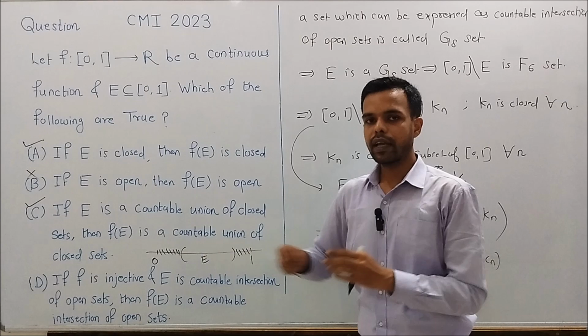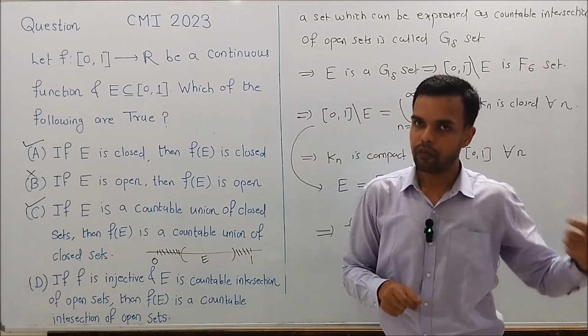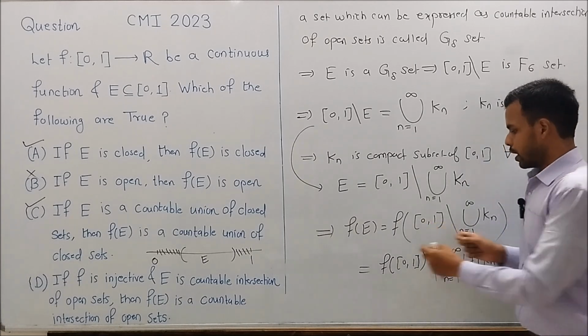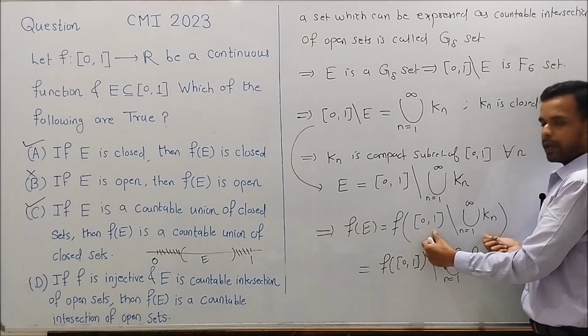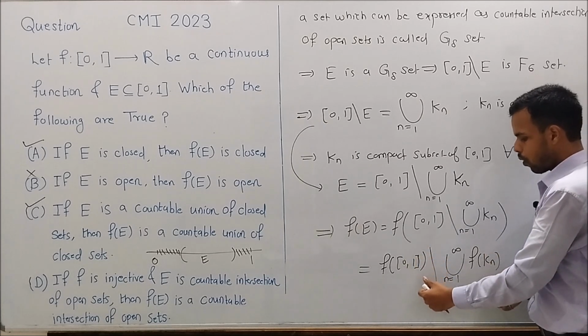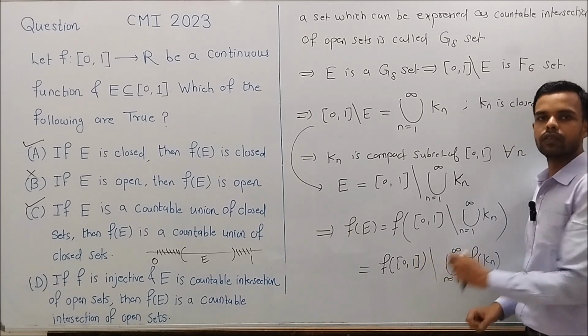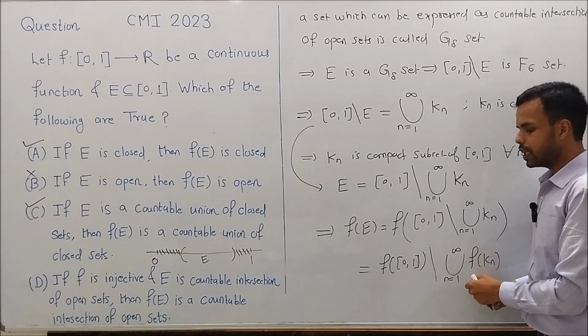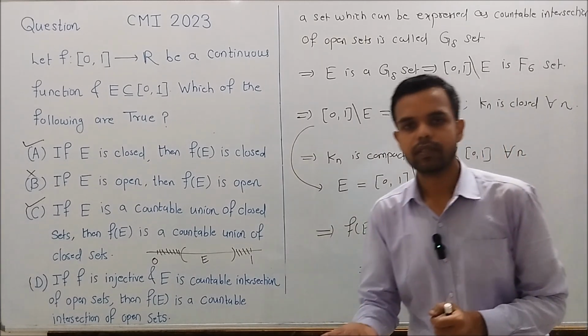Because F is injective, and hence F is bijective onto its range. And we know that for a bijective function, the image of the complement is equal to the complement of its image.